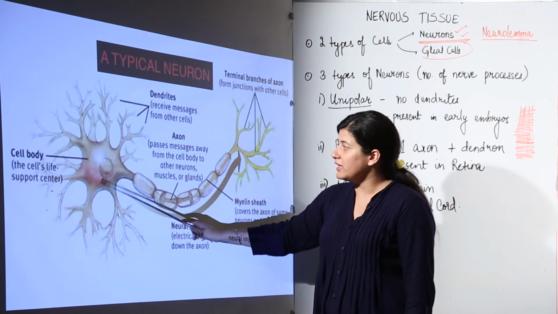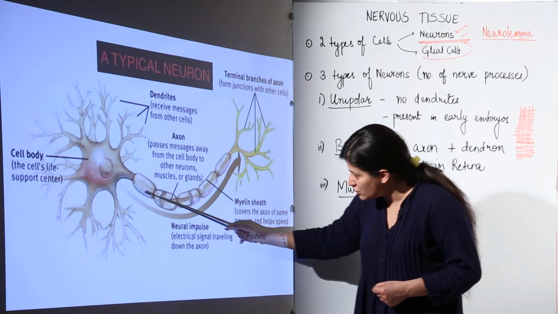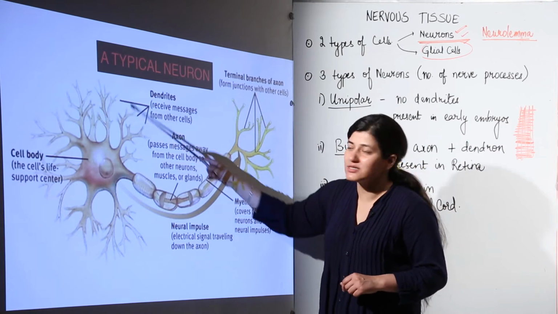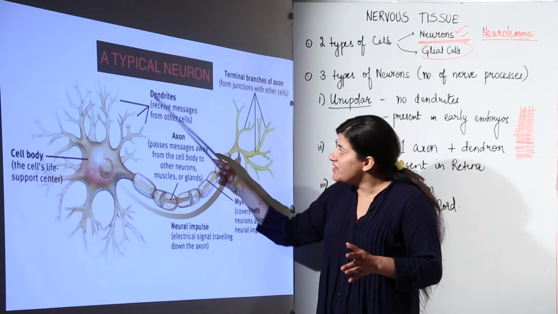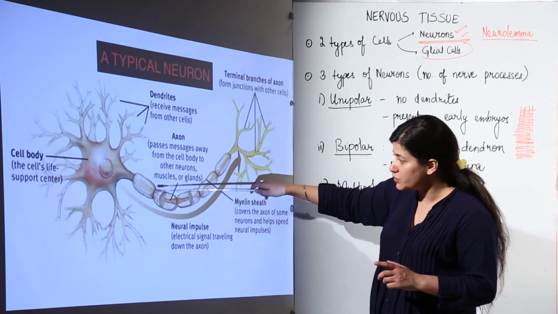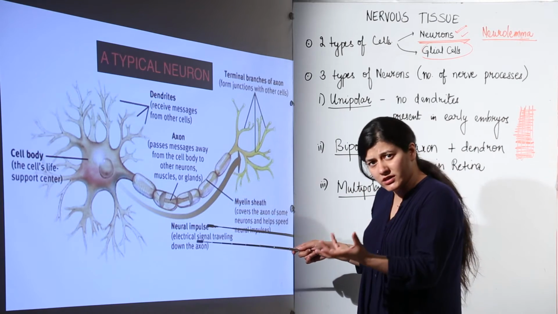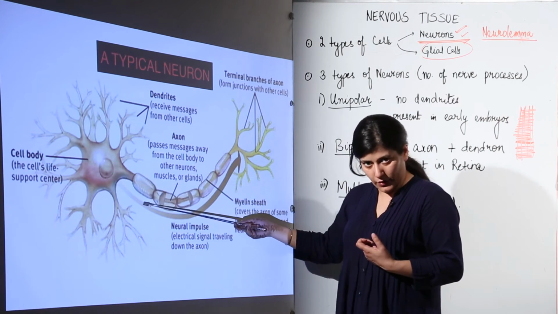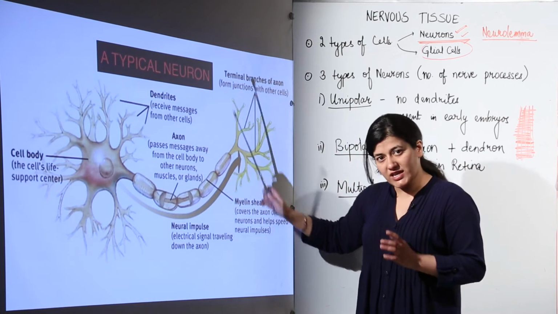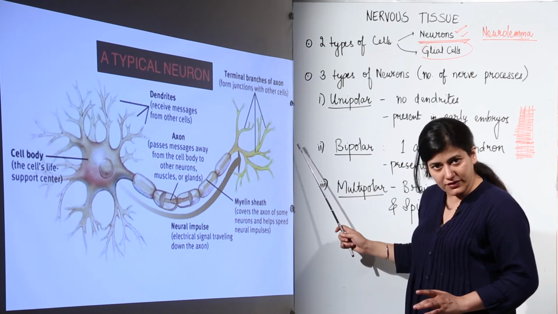The other name for the cell body is soma. This cell body gives rise to a much elongated axon, a long nerve process, and many nerve processes in the form of dendrons, which are known as dendrites. As you can see, these dendrites would be in contact with many places. They bring the stimulus or the signal towards the cell. And this long axon takes the signal away from the cell body.